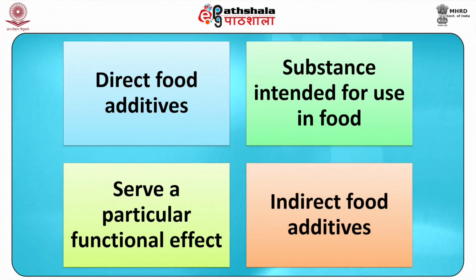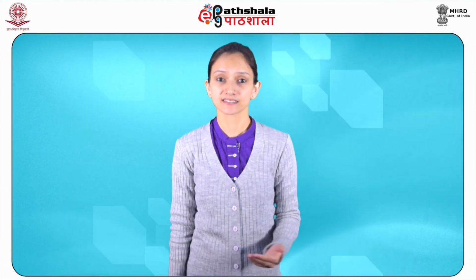Types of food additives: direct food additives, substances intended for use in food, serve a particular functional effect. Indirect food additives, substances that become a part of food from processing, packaging or food contact surfaces, reasonably expected to become a part of food.